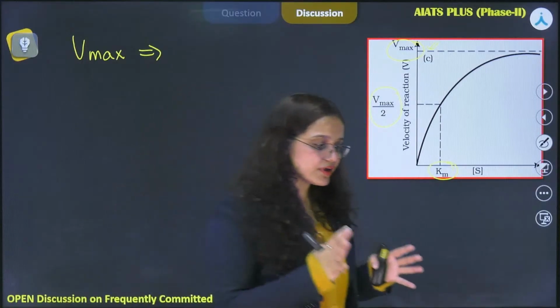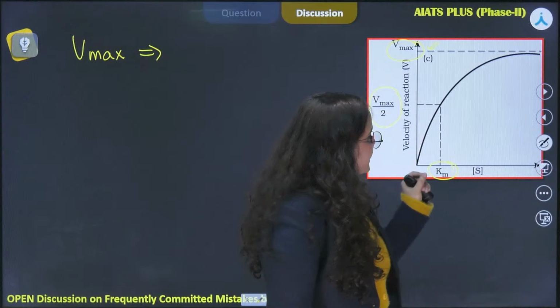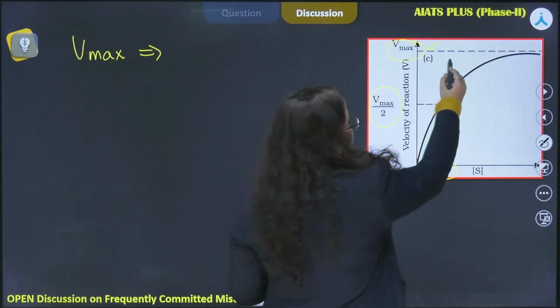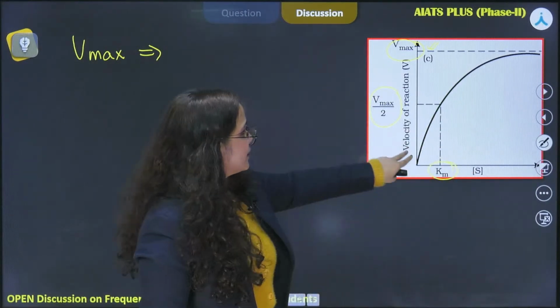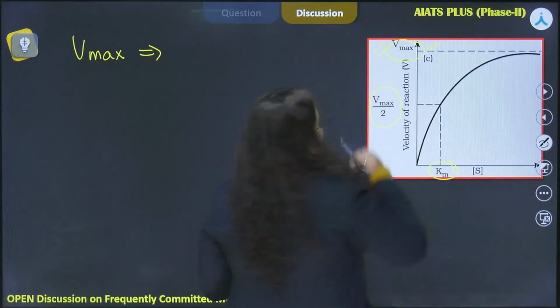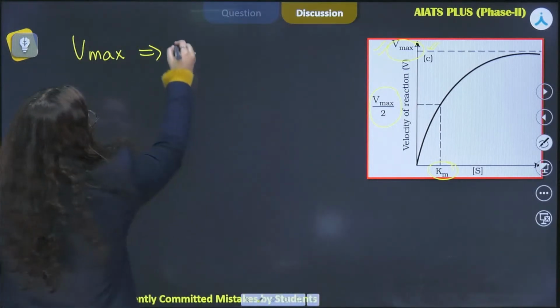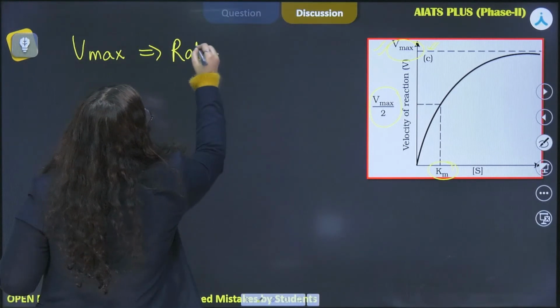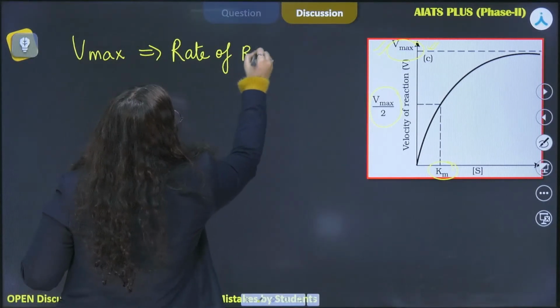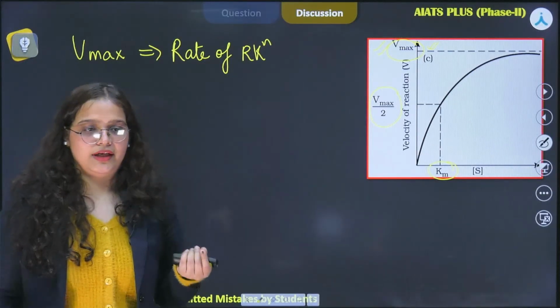It is already functioning at its maximum capacity, and that is exactly what has been shown in the figure also, that the rate of reaction has reached its maximum value. So Vmax is simply the rate of reaction at the maximum value.